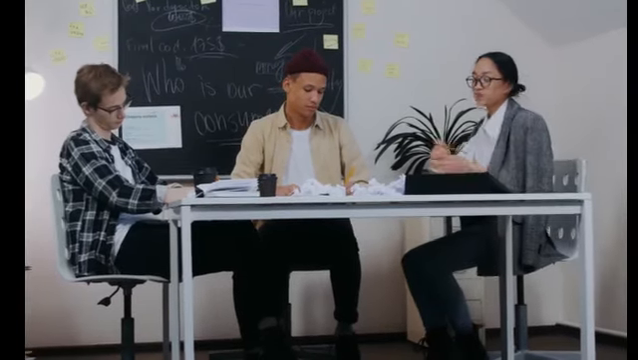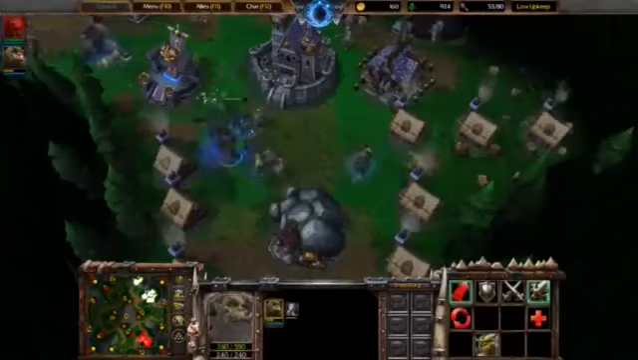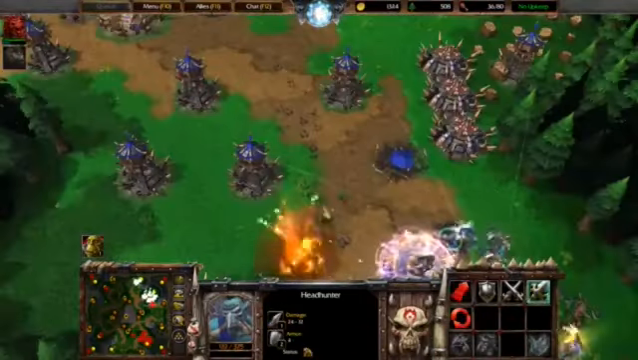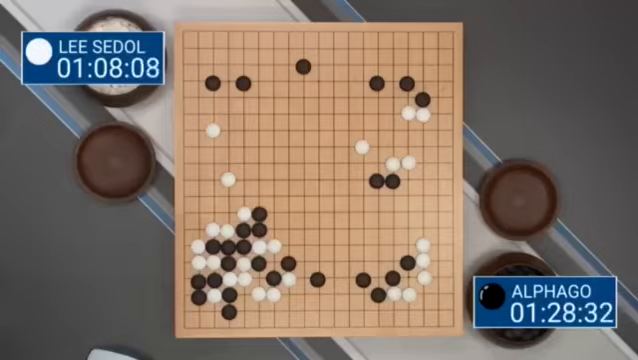Reinforcement learning is hard. That's true. Let's make it less confusing. From classic games like Pac-Man to complex strategy like Warcraft, AI is getting smarter. It even defeated world champions in Go, a game once thought too complex for computers.